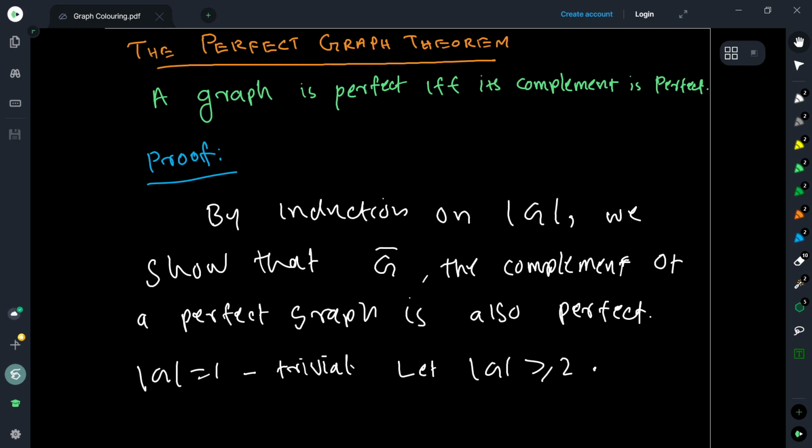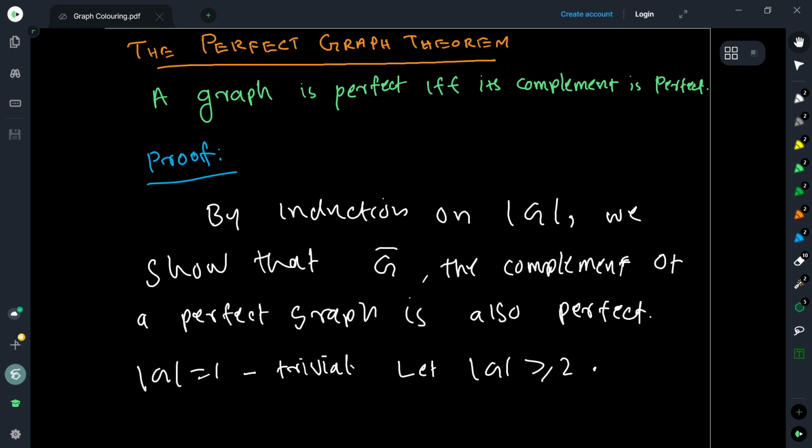Now, to help prove this theorem, we actually proved a lemma, which is called the expansion lemma. You take a perfect graph and then expand one of its vertices, you will get a graph which is also perfect.